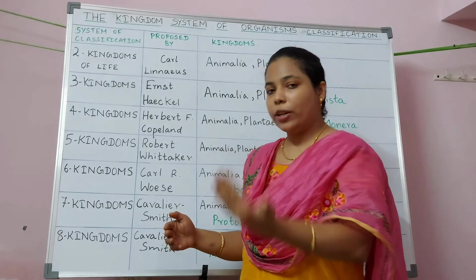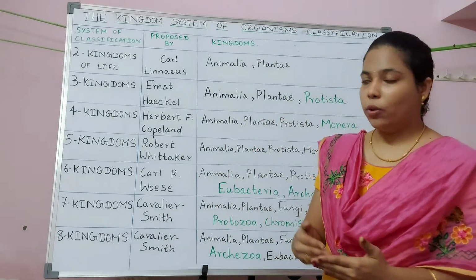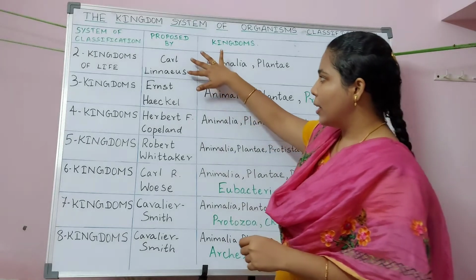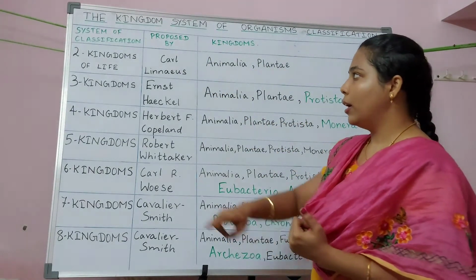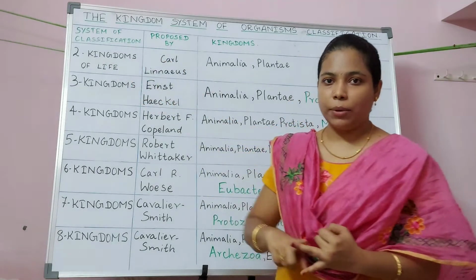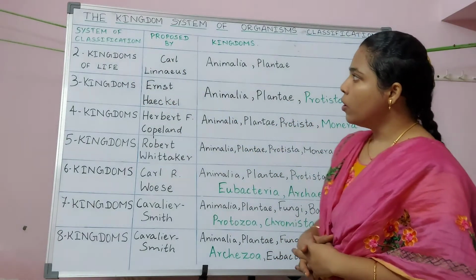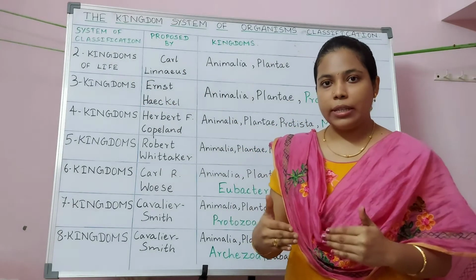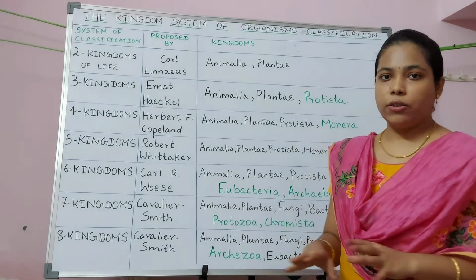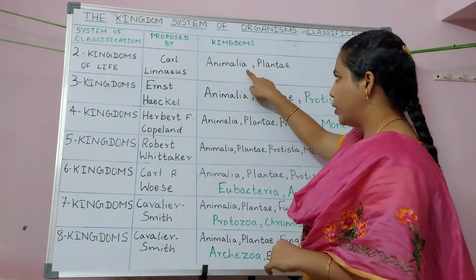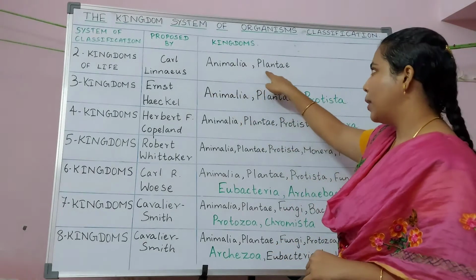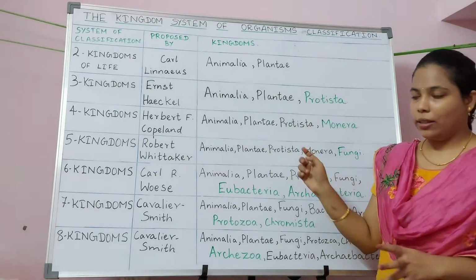We will see what is binomial nomenclature in a separate video. As of now, Sir Carl Linnaeus is the one who found binomial nomenclature, and he is the one who discovered two kingdom classification of life. So after his studies, he classified all living creatures into two kingdoms. All the animals are included under Animalia kingdom and all the plants are included under Plantae kingdom.